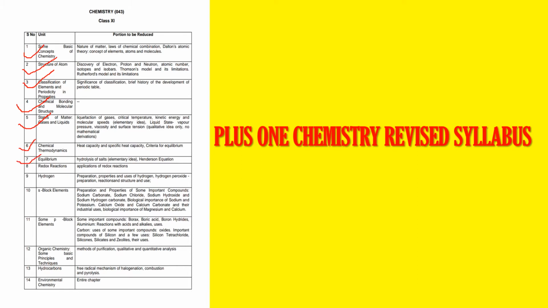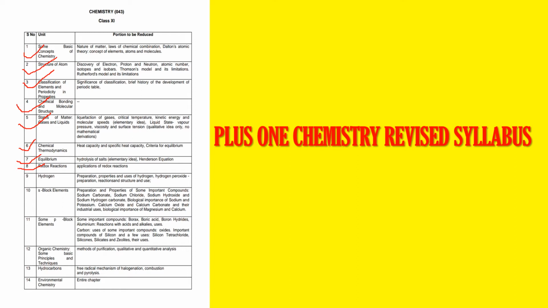Next, redox reactions. You just don't want to study the applications, but the very important thing in that chapter is to balance the equation. So you should know how to balance a chemical equation. In redox reactions you just have to avoid only its applications. Clear? Next is the hydrogen chapter. Oh my god, in the hydrogen chapter, the portions to be reduced are preparation, properties, uses of hydrogen, then hydrogen peroxide's preparation as well as reactions, structure and use. See, nothing is there in that chapter to further study.